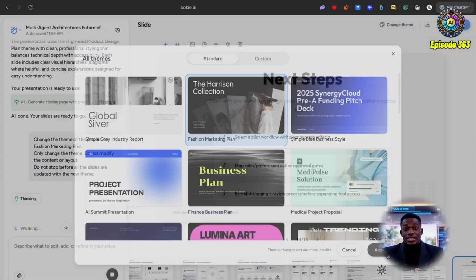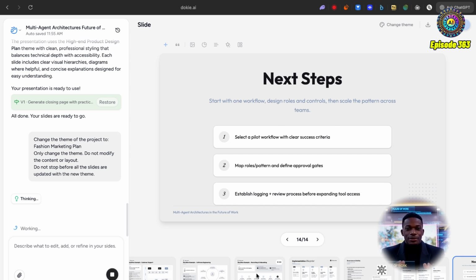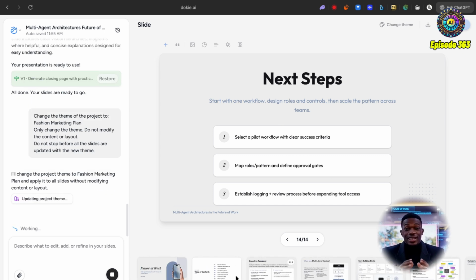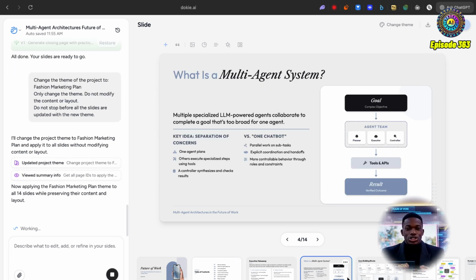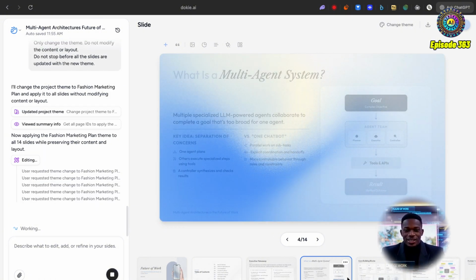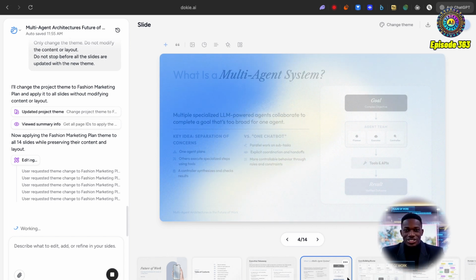So I'm going to go with this fashion marketing plan. Let's see what that looks like. Now, I actually think this is a great presentation, something I could potentially use. Maybe not straight out of the box. There may be some tweaks I want to do. Maybe I provide some more relevant examples depending on whatever client I'm pitching to, or whatever client has asked me, you know, to propose a system like this for them.